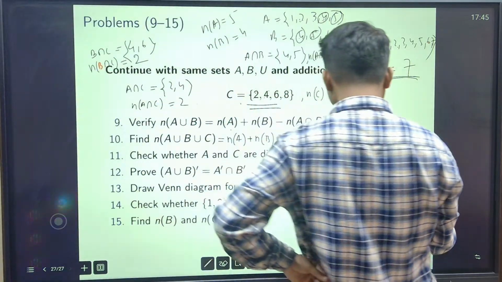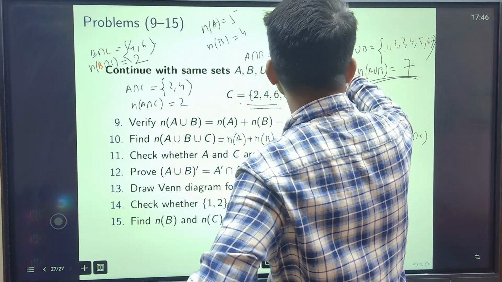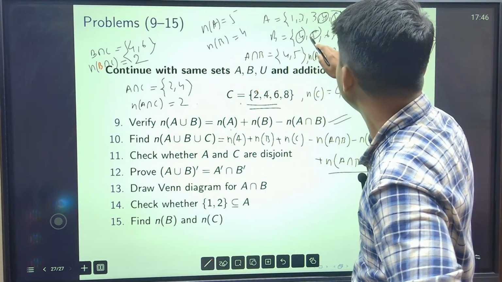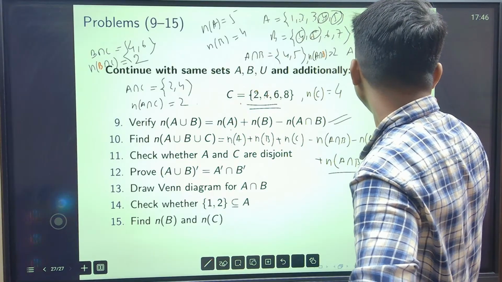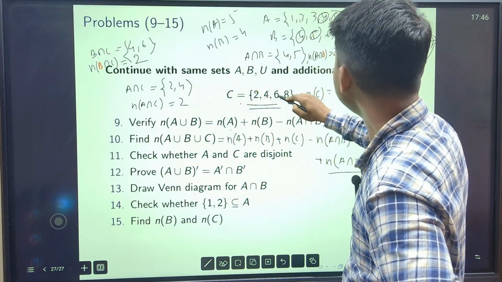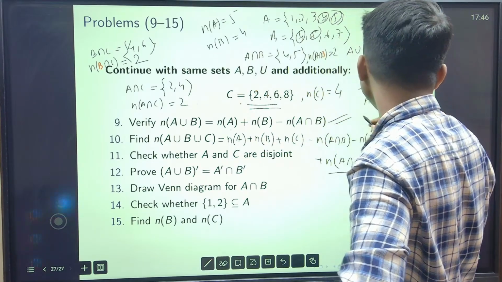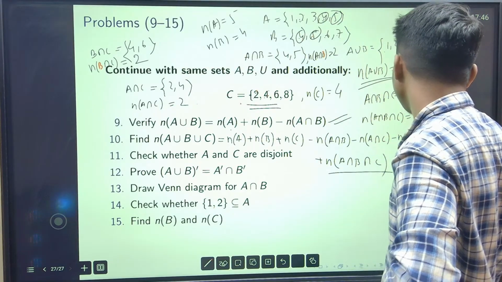তাহলে আমি এবার যোগ করি। এবার A intersection B intersection C এর ইন্টারসেকশনে কি? 2 আছে, হবে না, তিনটাতে থাকতে হবে, 4 আছে। সো A intersection B intersection C তে 4 থাকতেছে, 6 নেই, 8 নেই, so only 4, that means number of elements in the set A intersection B intersection C is 1.